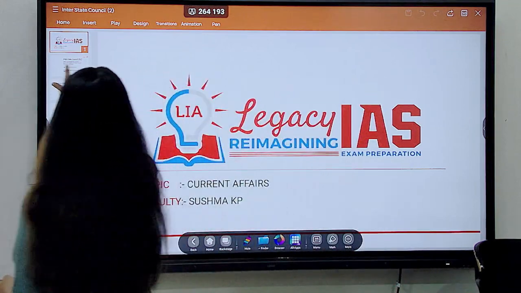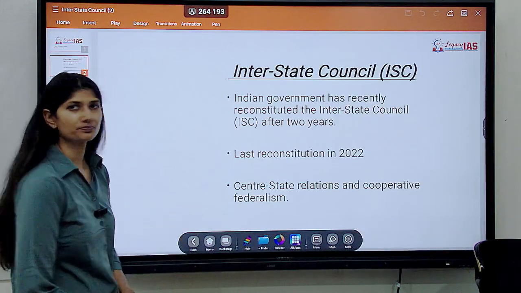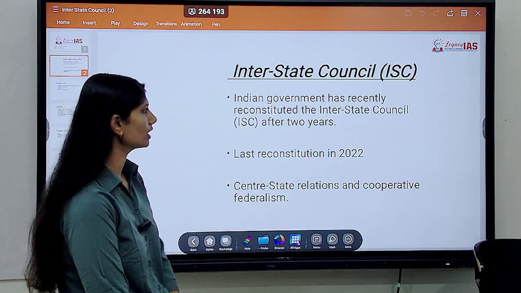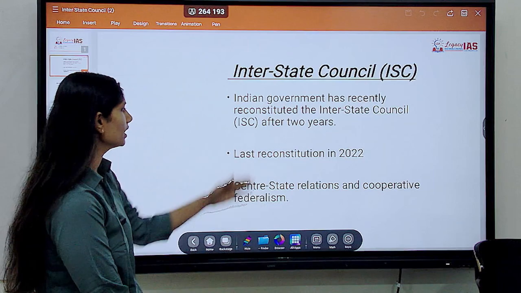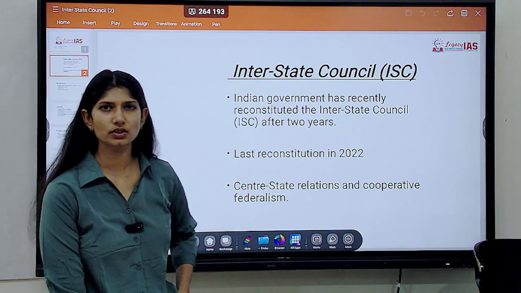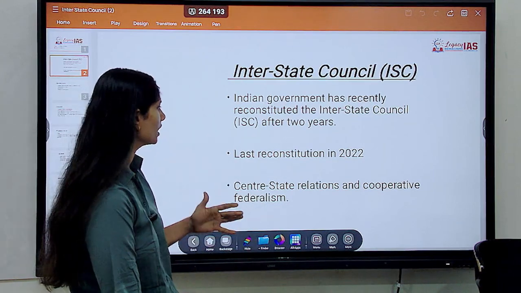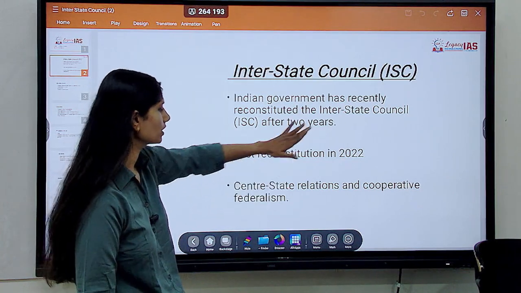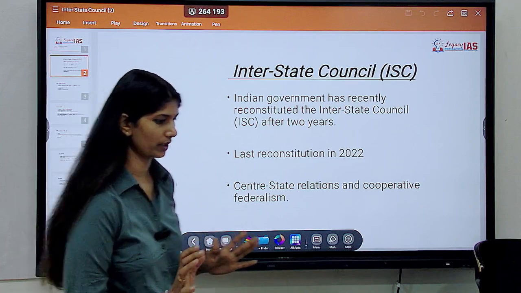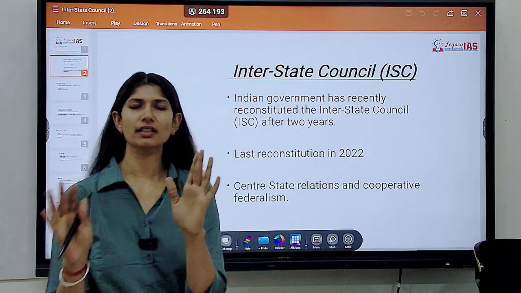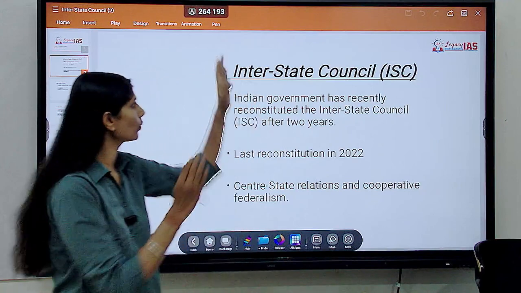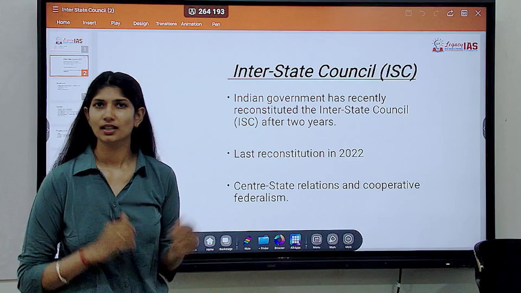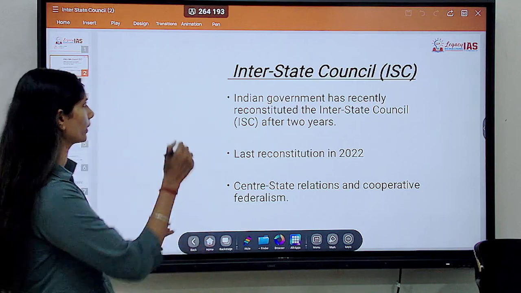Interstate Council. Recently the Indian government has reconstituted the Interstate Council after a gap of 2 years. The last reconstitution was in 2022. What is this Interstate Council for? It is to make sure cooperative federalism is visualized. This much is there in current affairs, and this is the reason why this topic has come into current affairs. Clear up until here? Now we will discuss.